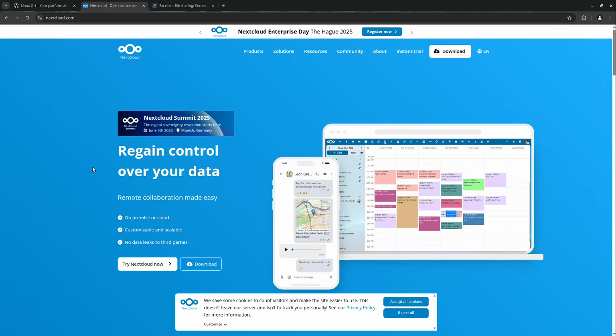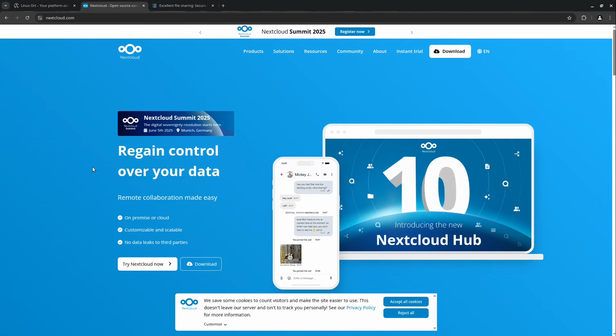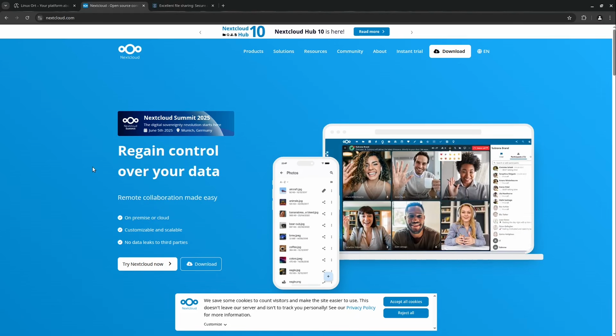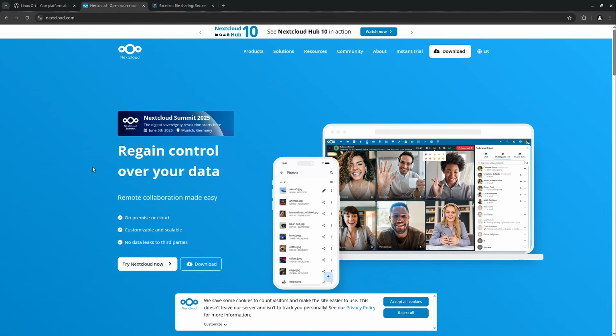But Nextcloud has one big problem. Nextcloud is very, very slow. And if you add some more apps, then it becomes even slower. And then you see, Nextcloud has so many things they want to achieve. They want to be a cloud. They want to be a talk platform. They want to be an email client. They want to be a groupware platform. They want to be an AI app and so on.